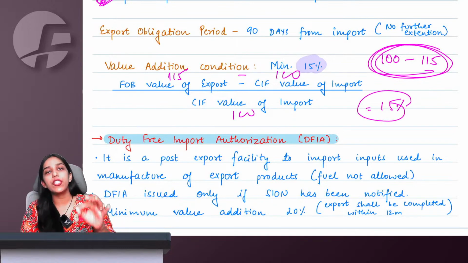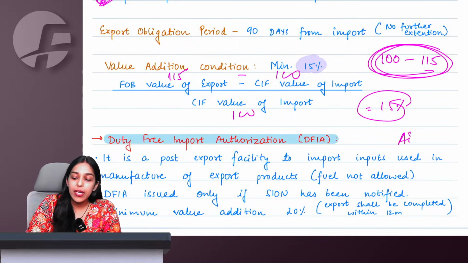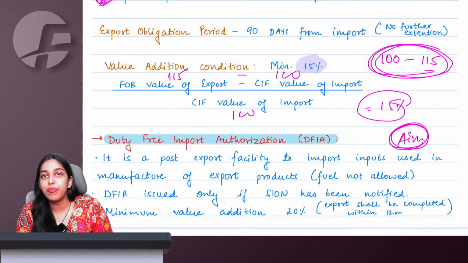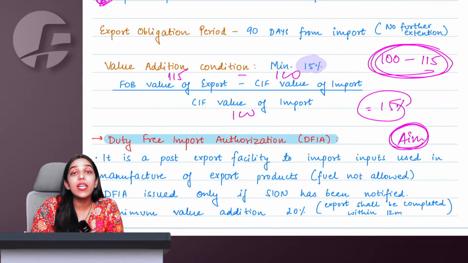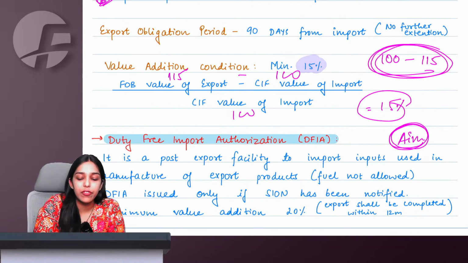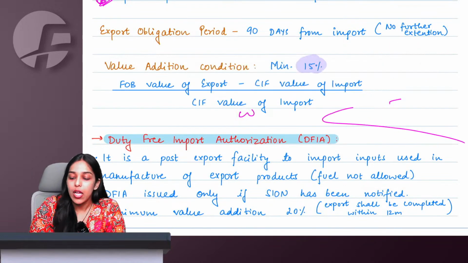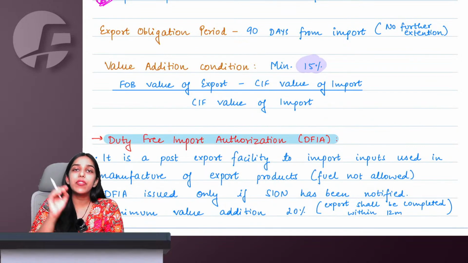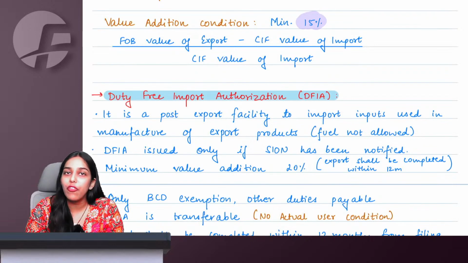So the value addition, as we said, the aim of foreign trade policy is to make a favorable positive balance of payment, which means if you are paying 100 for import, you at least earn 115 for export, then only we will give you the advance authorization benefit. So whatever is your import CIF value, at least you need to add 15% to it and then come up to your FOB value of export.